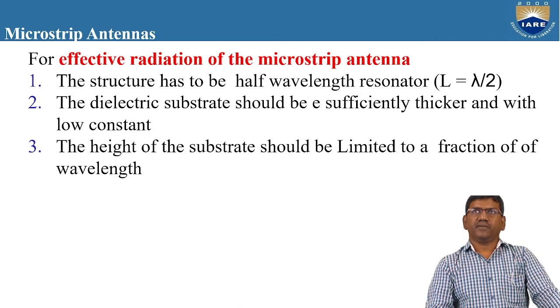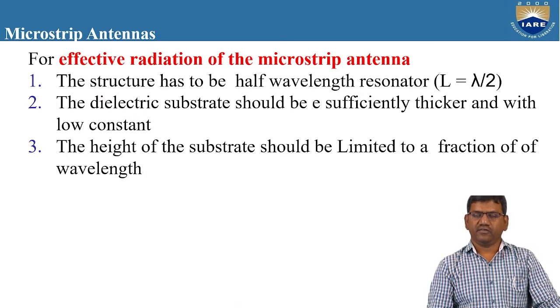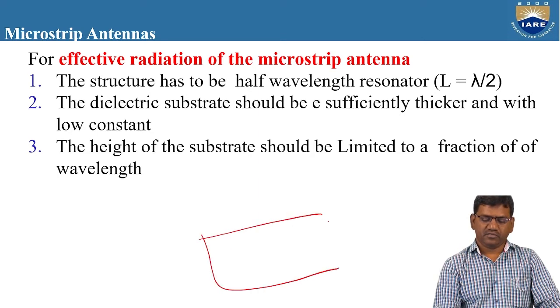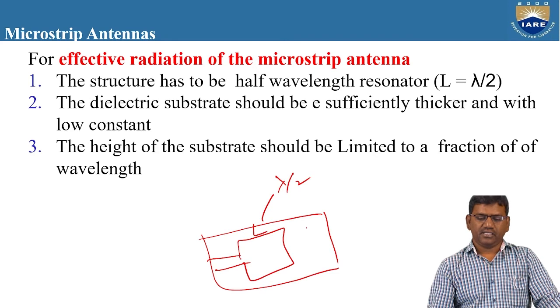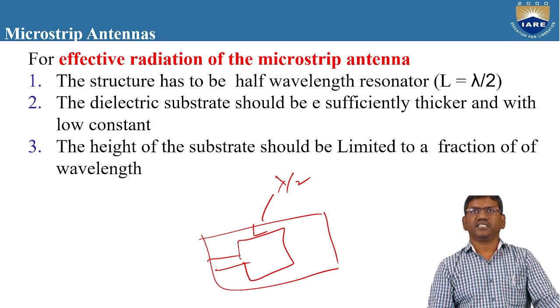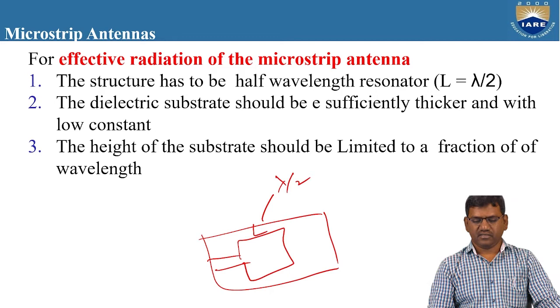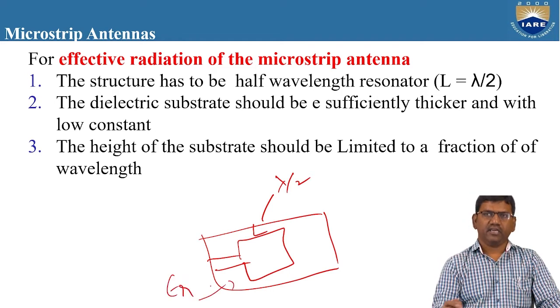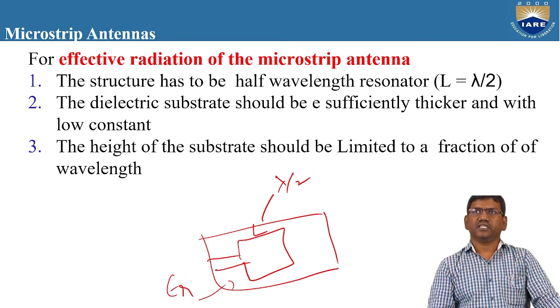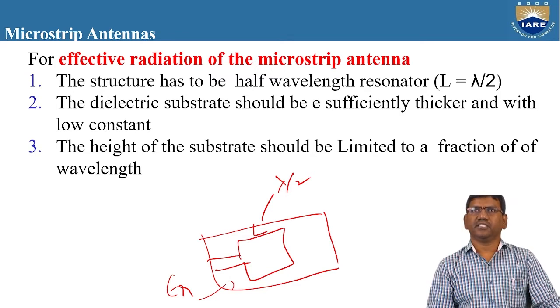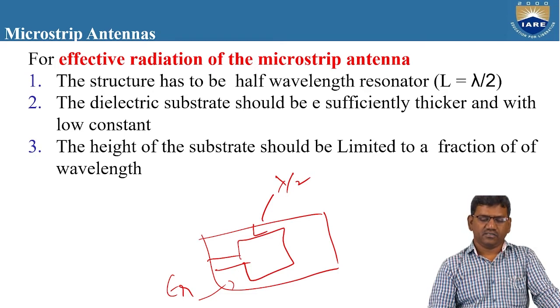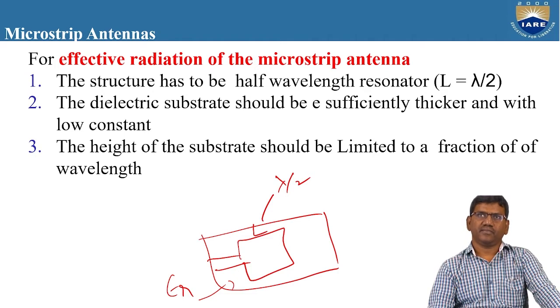So for effective radiation of the microstrip antenna, the structure has to be half wavelength, that is lambda by 2. In most practical applications, if this is a patch, this is the length, whose length is taken as lambda by 2. The dielectric substrate should be sufficiently thick, and the height of the substrate should be limited to a fraction of the wavelength. So these are the things to be remembered for effective radiation of the microstrip antenna.